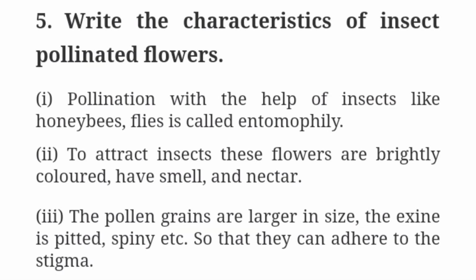Fifth question, write the characteristics of insect pollinated flowers. First point, pollination with the help of insects like honeybees, flies is called entomophily. Second point, to attract insects, these flowers are brightly colored, have smell and nectar. Third point, the pollen grains are larger in size. The exine is pitted, spiny, etc. so that they can adhere to the stigma.